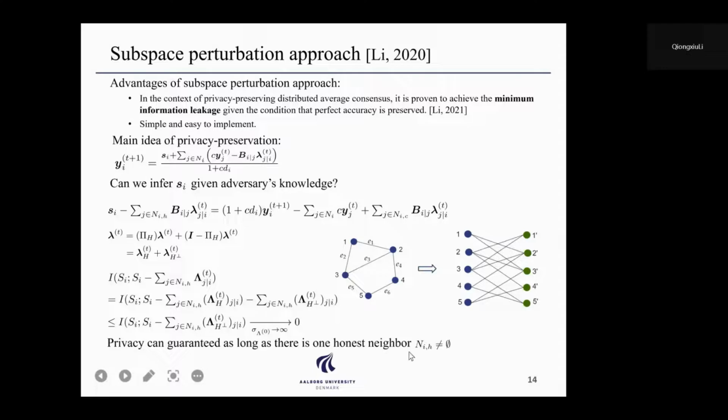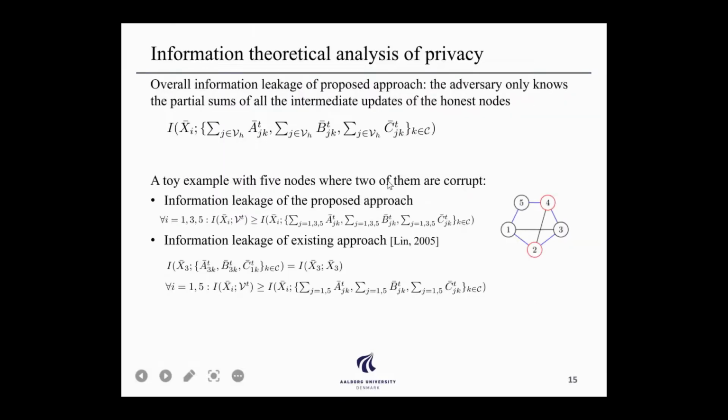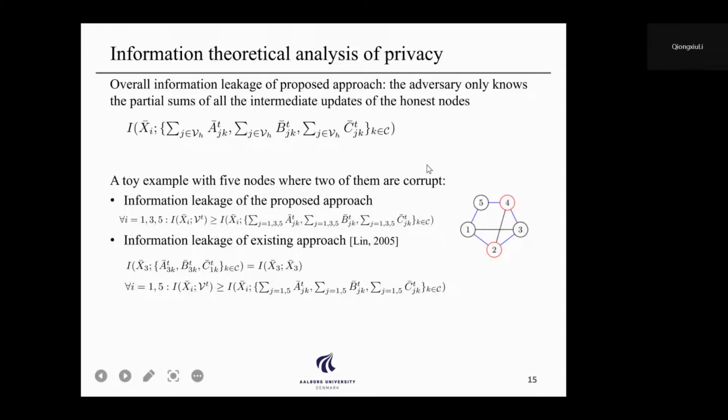It means that the set of the unleased neighbor of node I should be non-empty, which is a very mild condition. Just now we have shown the information theoretical analysis of privacy with a single distributed average algorithm. Now for the overall privacy preserving distributed EM algorithm, where in each M step we apply a privacy preserving distributed average consensus problem.